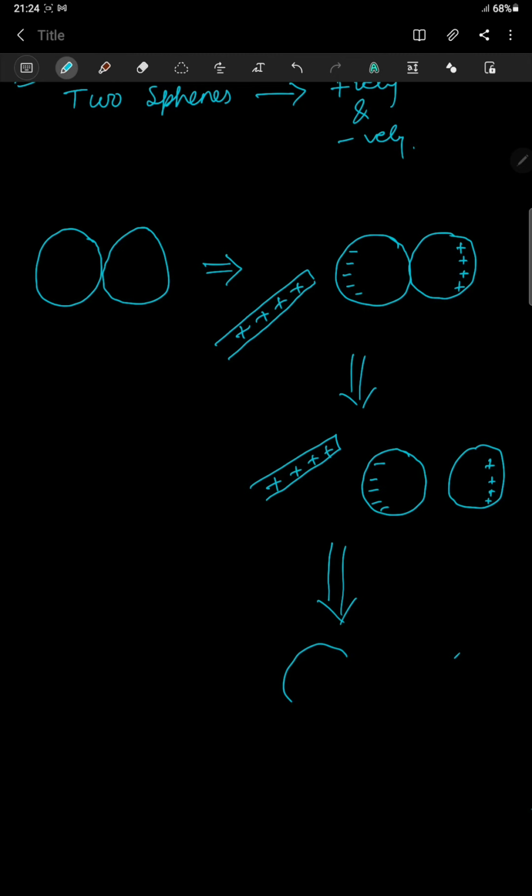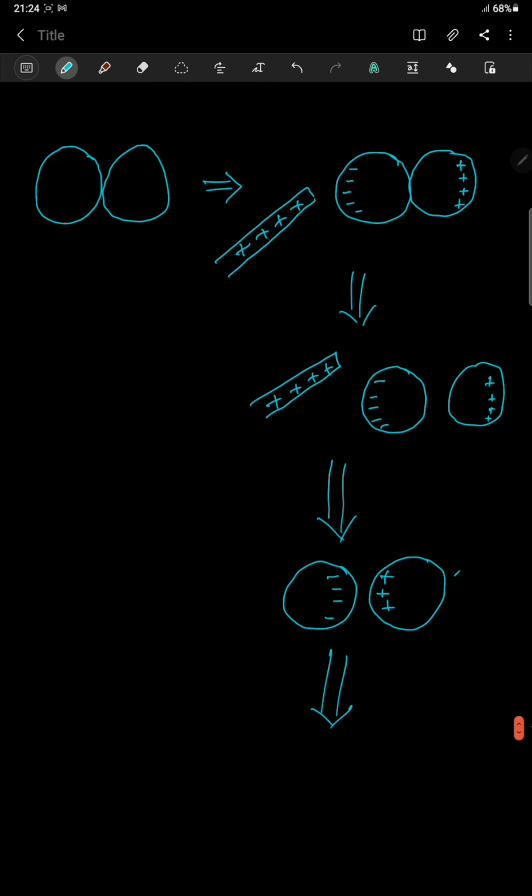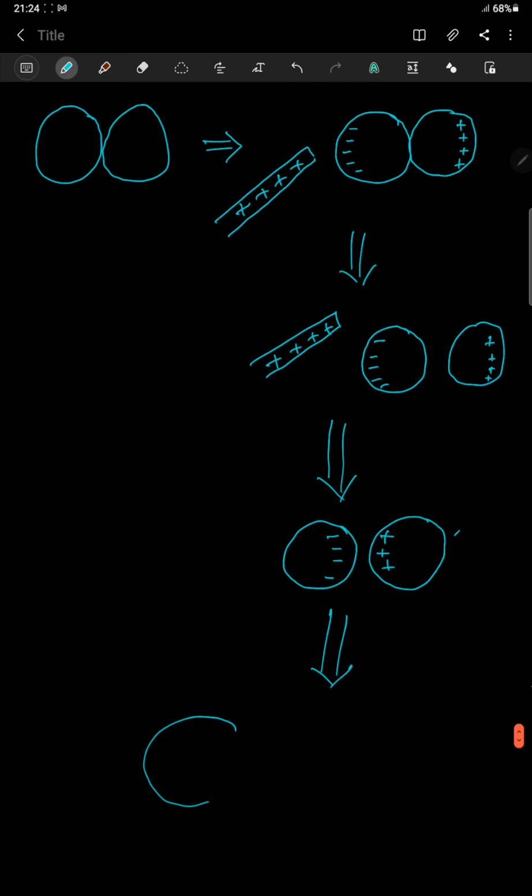Then what happens, there is a very small gap between the two spheres. So this side will be negative and this side will be positive. And finally, in the final step, you just separate the two bodies. You will see the positive charge gets distributed over one body and the negative charge gets distributed over the other body. So we started with two spheres, and because of this induction we got a positively charged body and a negatively charged body.